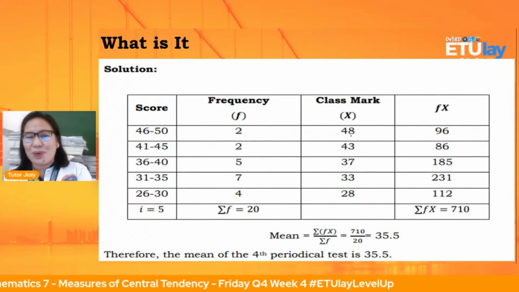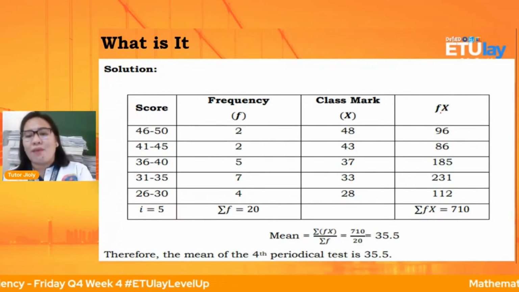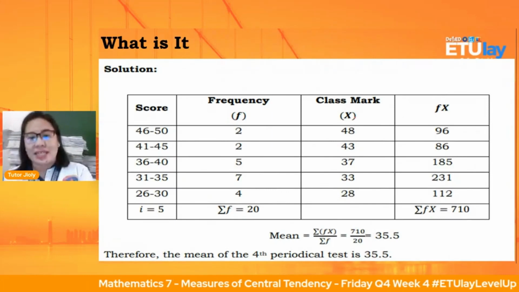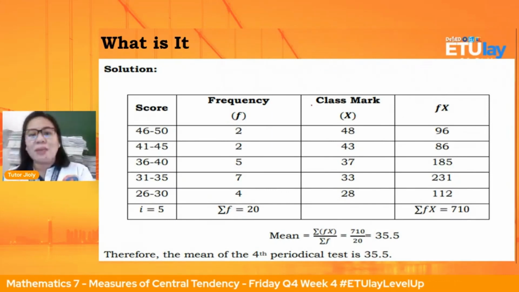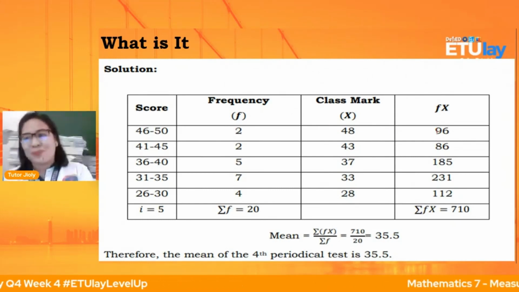Okay, nasusundan po ba? Okay, then, paano naman natin makuha si fx? Okay, so si fx po, pag minultiply natin si f at saka si x, makukuha natin yung fx natin.